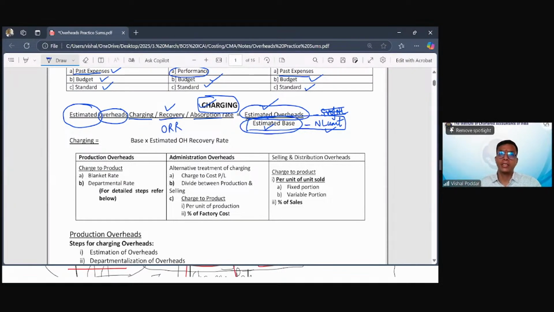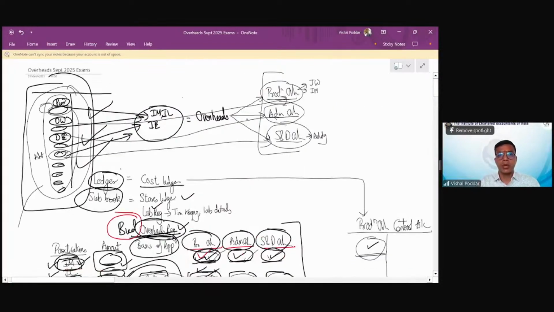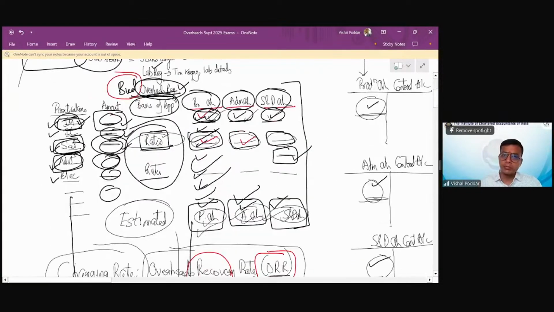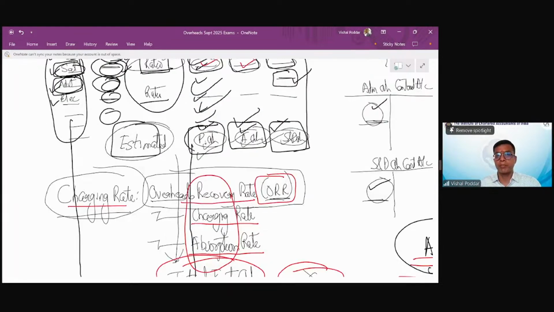And this estimate is found out right now in the month of March when we are preparing the budgets. Again, how? Same. So this overhead register, which we are going to prepare as our routine accounting part, is again used right now at the time of budgeting. We will estimate all these expenses for the year. We are already estimating while preparing budgets. So we prepare this overhead register on a budgeted basis to find out my total budgeted or estimated overheads.